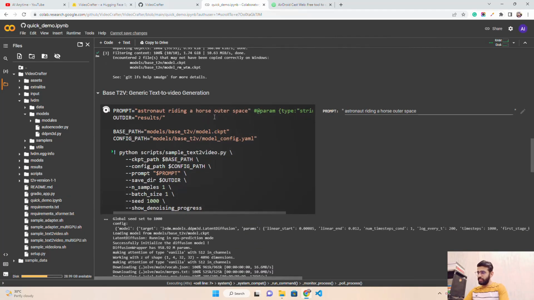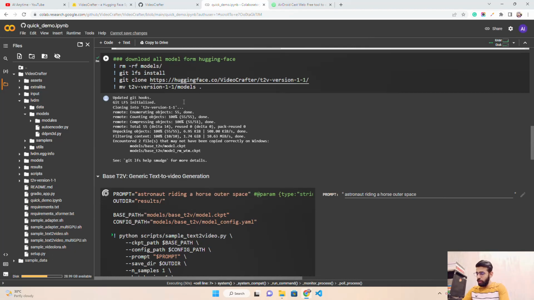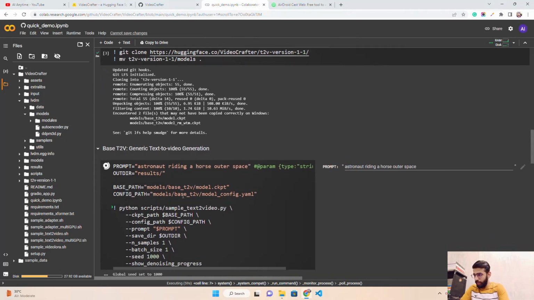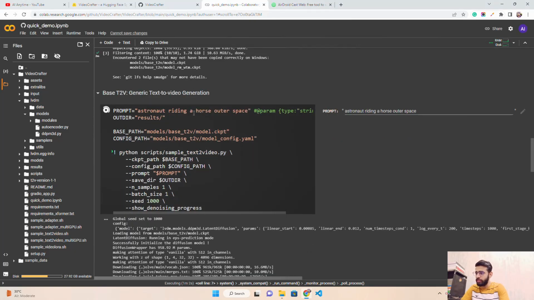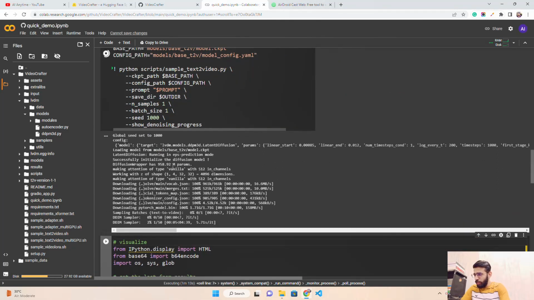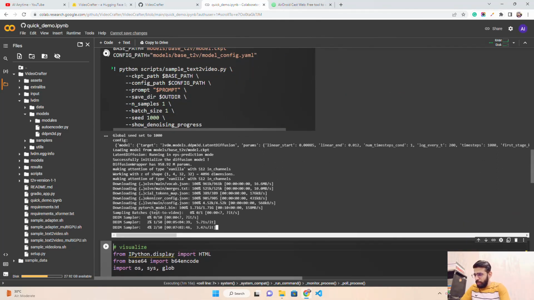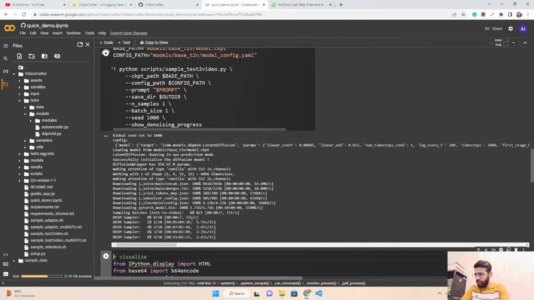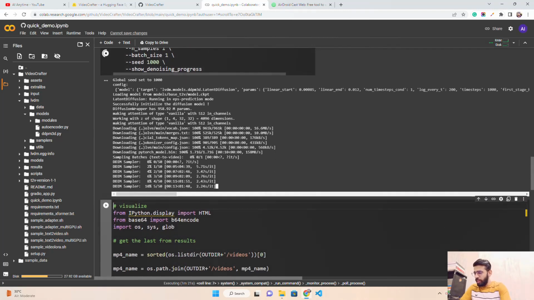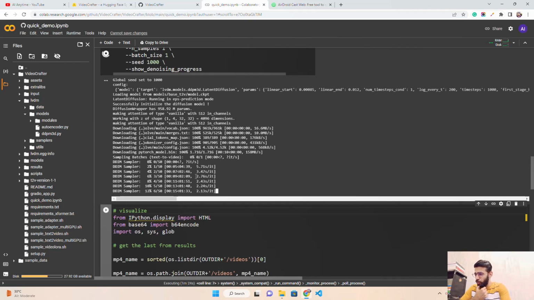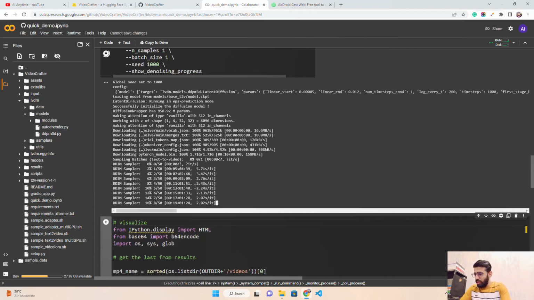So you can see, guys, that we have downloaded all the models which are required, and also moved them to their assigned folder here, where we are using this base path and config path. And now I have used the same prompt here, guys. Astronaut riding a horse, outer space. This is one of the most famous prompts for diffusion models. You can see it's showing the progress, sampling batches, etc. It's generating it. I think it's at the 50 steps here, and we are currently moving at a good pace. Might take up to a minute or two, and we are on GPU.